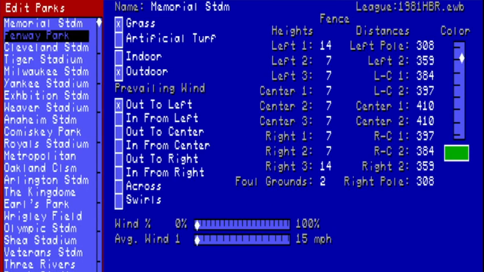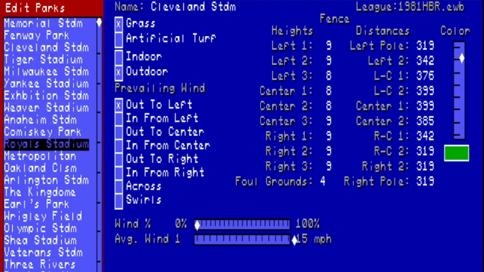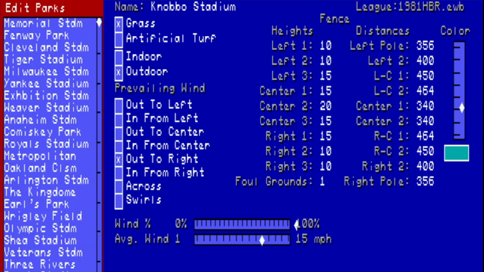Ballpark editor. Let's go down to one of these oddball stadiums, let's say Nabo Stadium. If I select the stadium, I do F1 to edit the park. I can change from grass or artificial turf, indoor or outdoor. I can change where the prevailing wind is coming from, the wind speed, or how often the wind is blowing out or in.